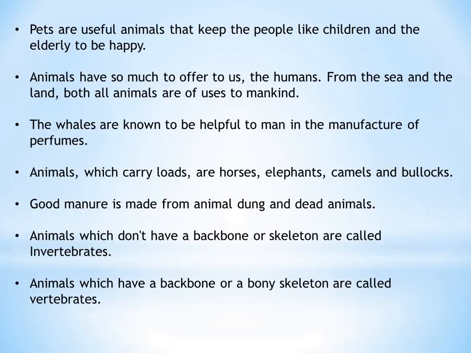Now, pets are useful animals that keep people like children and the elderly happy. So they feel that they are part of the family. Animals have so much to offer to us, the humans. From the sea and the land, all the animals are of use to mankind. So like each and every part, we can see dogs, cats, elephants, donkeys, horses, anyone you can see, from the sea to the land, all the animals are of use to mankind.